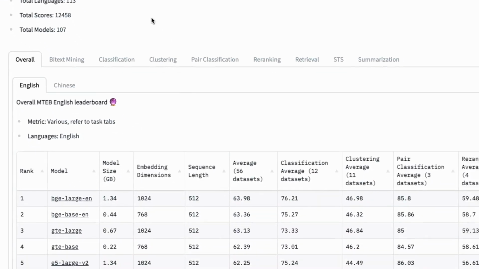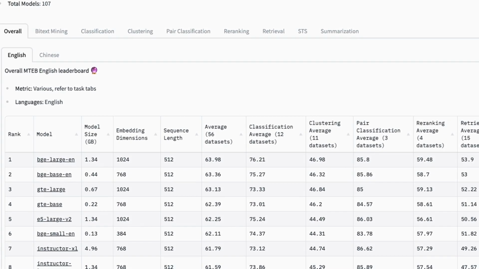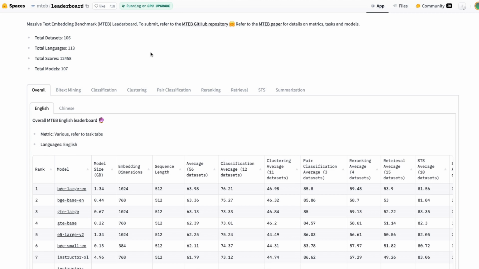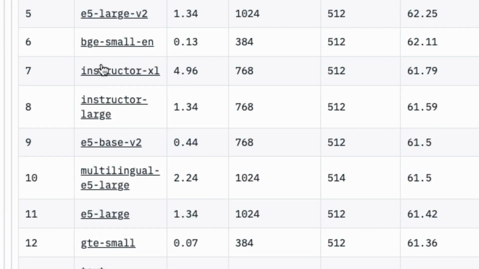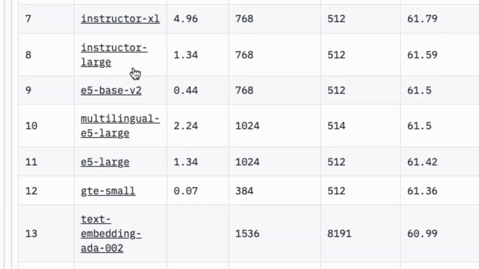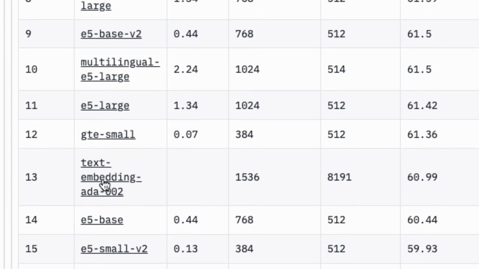So this is the Massive Text Embedding Benchmark leaderboard that we've got here. It is hosted by Hugging Face. It basically benchmarks all the different embedding models from here. We can see that one of my favorites for a long time has been the Instructor XL embeddings in here, but we also have some of the OpenAI embeddings in here.